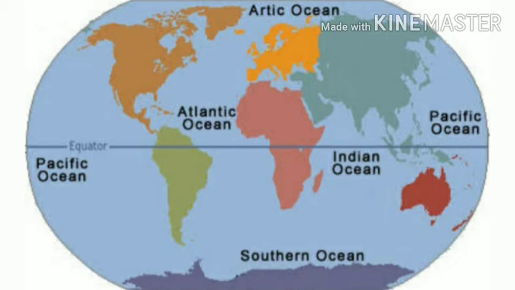Then Arctic Ocean. This is the northernmost ocean and lies in the north of North America, Europe, and Asia. It is located mostly inside the Arctic Circle. Next, Antarctic Ocean. It surrounds the continent of Antarctica in the south. Understood?